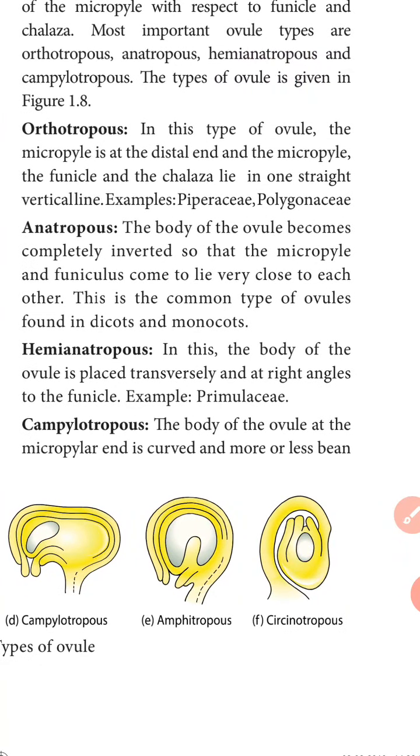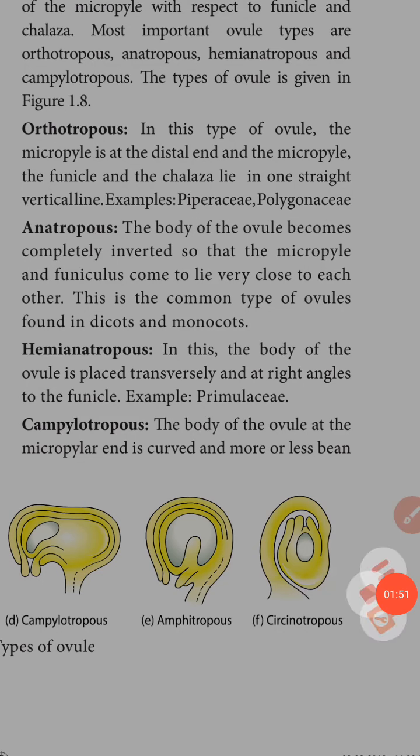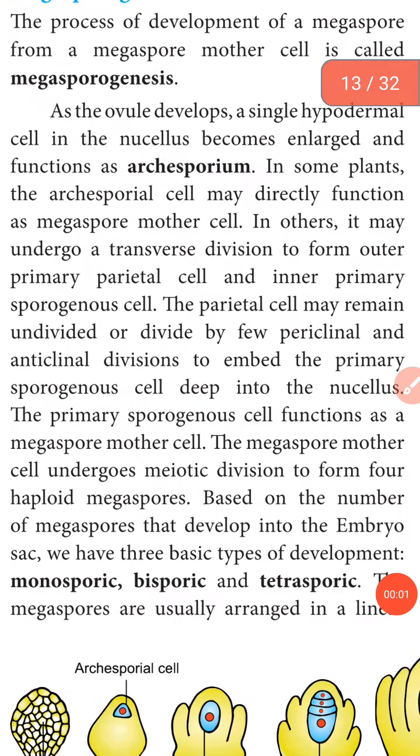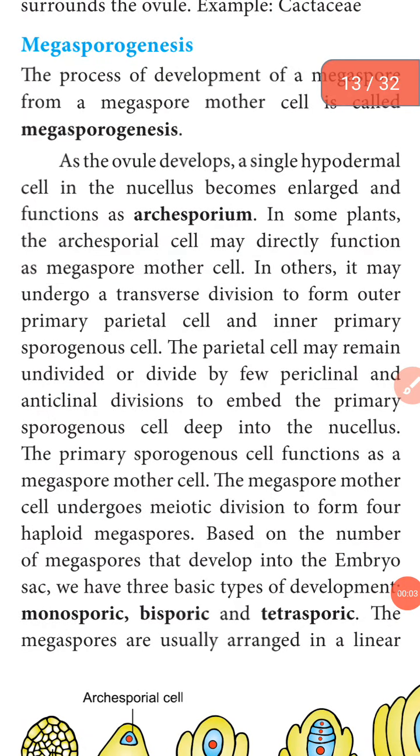Amphitropous: there is very little distance between the hilum and chalazal region. The ovule becomes horseshoe shaped, and so does the nucellus tissue. For example, Alismataceae members. Then circinotropous: the funicle is very long and surrounds the ovule. Example, Cactaceae. Next one, megasporogenesis.